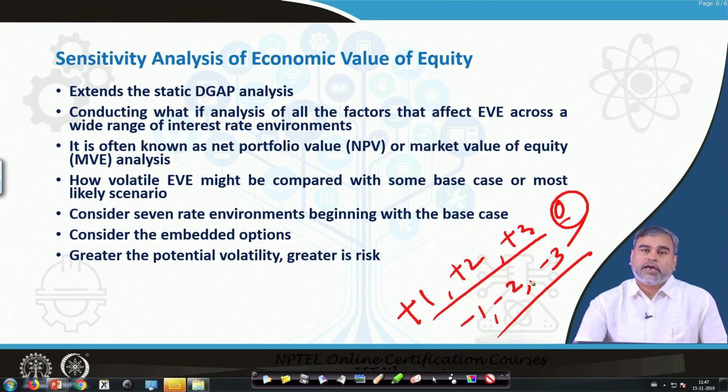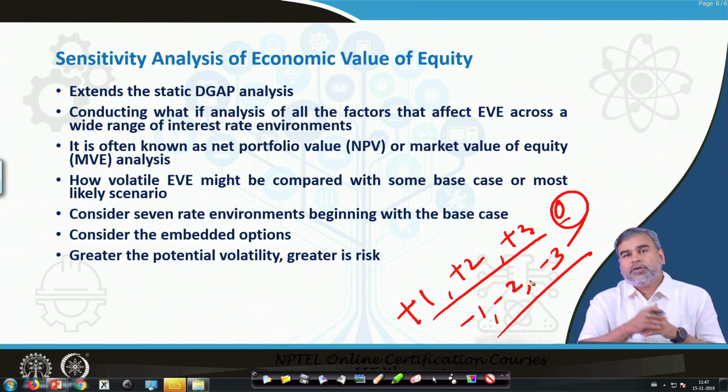So, if the fluctuations are higher, then with respect to the rate sensitivity of the assets and the rate sensitivity of the liabilities, we have to restructure the balance sheet in such a way that the sensitivity can come down and the exposure to risk with respect to the market value of equity can be modified. So, that is what the sensitivity analysis of the economic value of equity talks about. That means you have to build different scenarios and see how the net worth of the company is going to change whenever the interest rate in the market also changes.